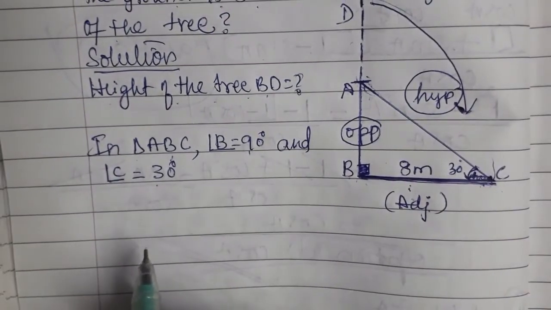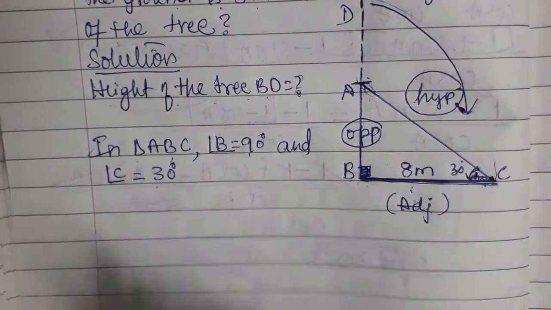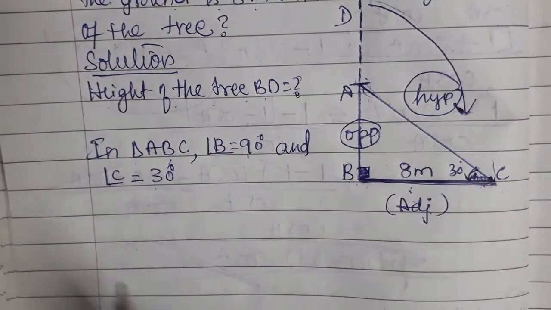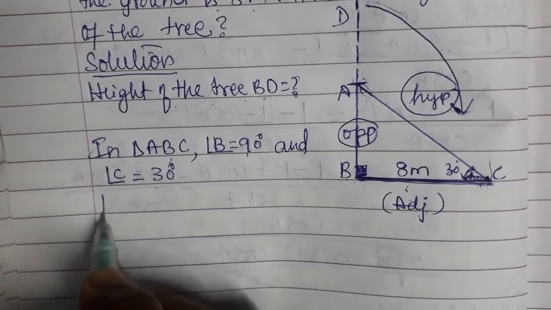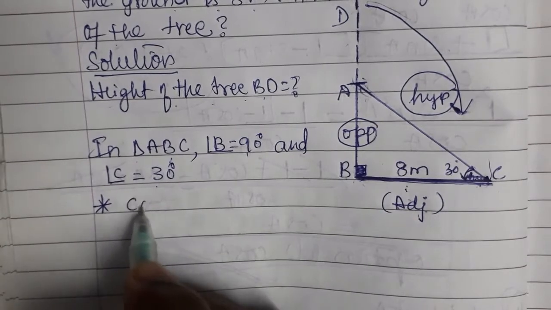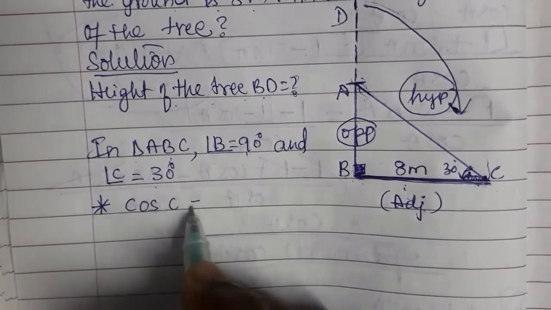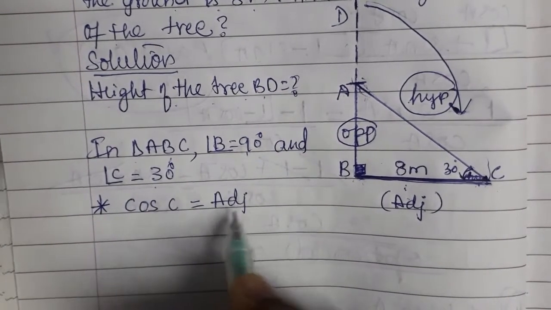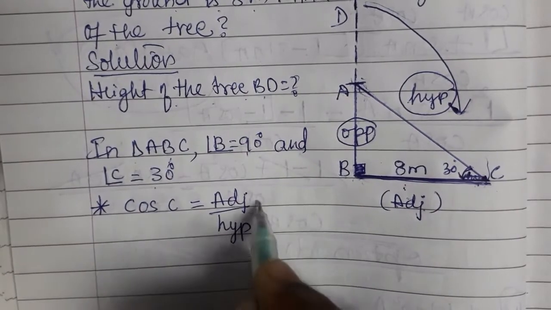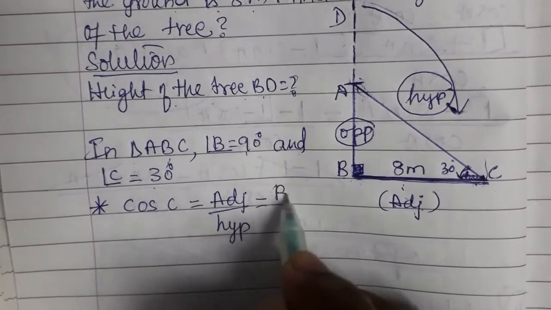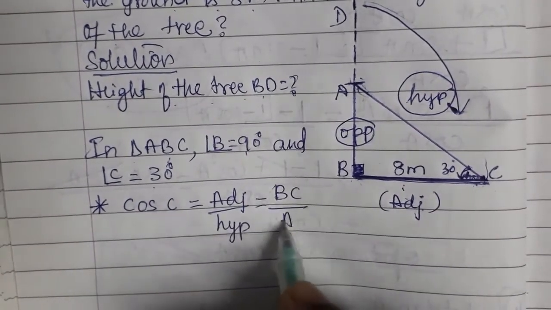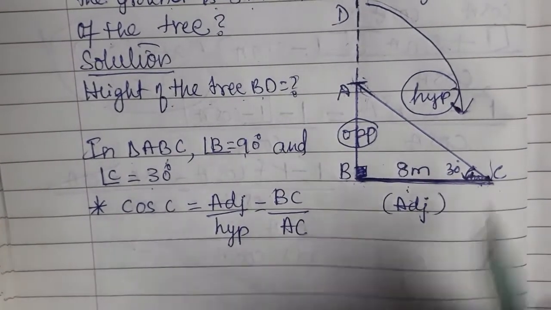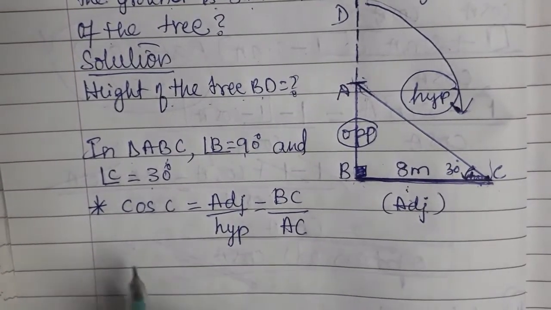Now, to find the hypotenuse, I will use adjacent by hypotenuse. We know that cos C is equal to adjacent by hypotenuse. What is adjacent? BC. What is hypotenuse? AC. So here angle C is 30 degrees.